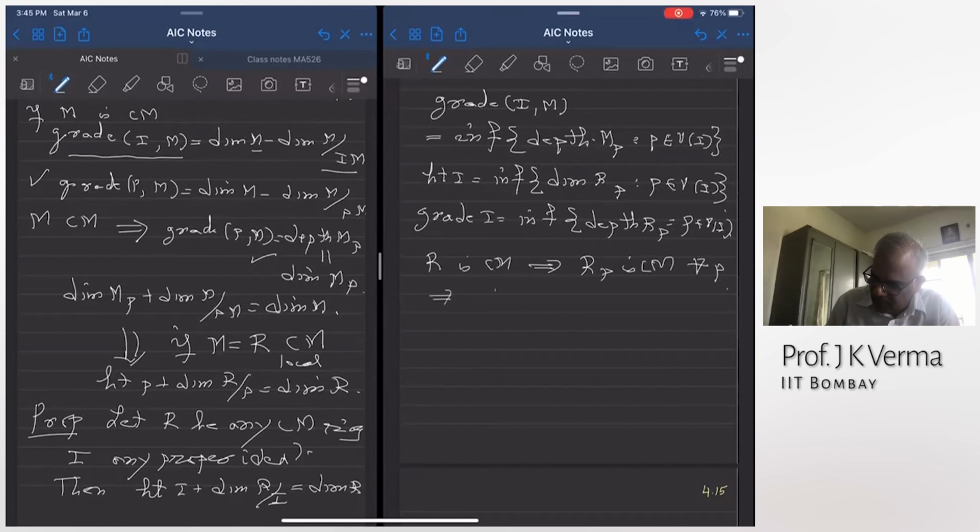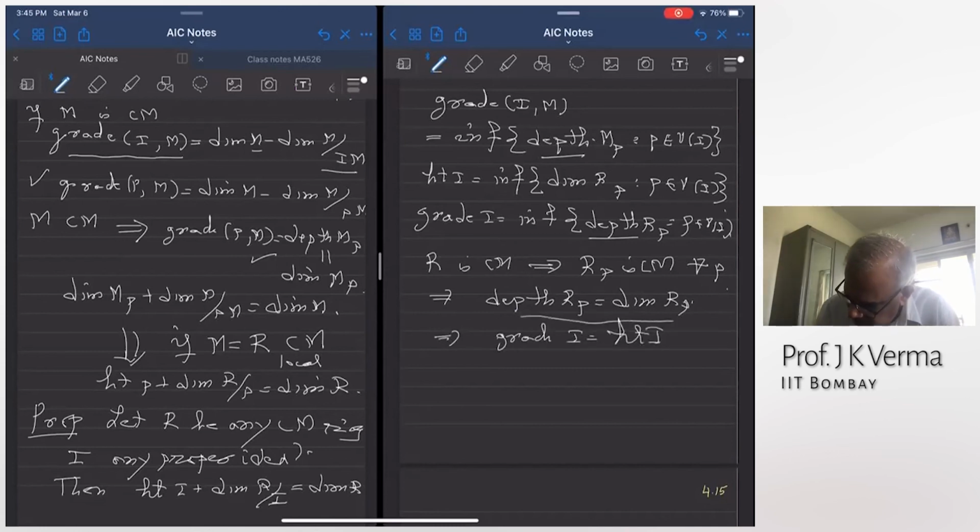And therefore, depth of RP is dimension of RP. So this number is equal to this number for every prime ideal, and therefore their infimums are equal. And therefore, grade of I is height of I.